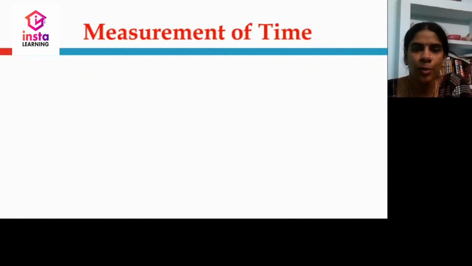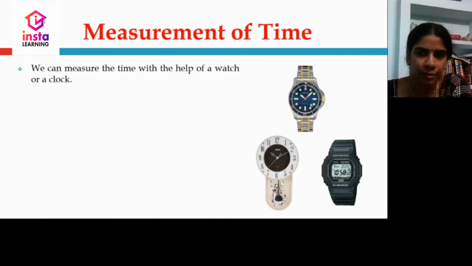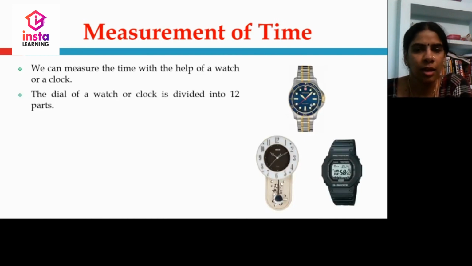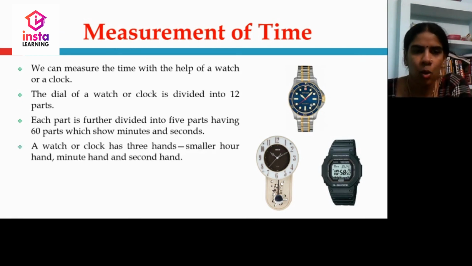Let us discuss how we measure the time. We can measure the time with the help of a watch or a clock. The dial of a watch or a clock is divided into 12 parts. Each part is further divided into 5 parts, having totally 60 parts. These are minutes and seconds. A watch has 3 hands: a smaller hour hand, minute hand and second hand.